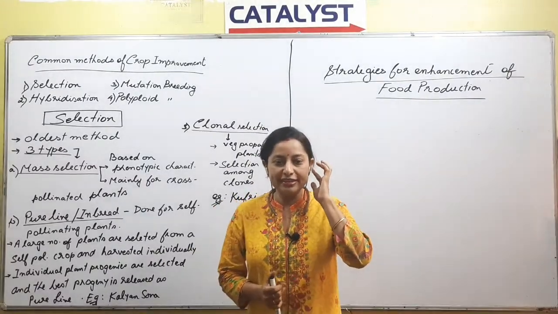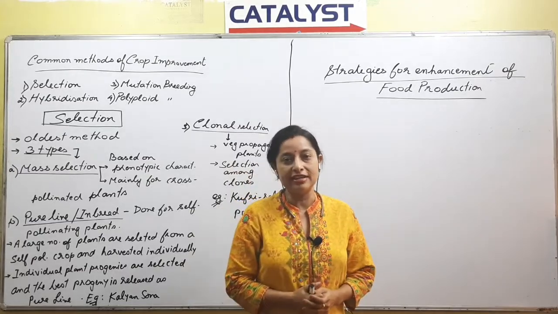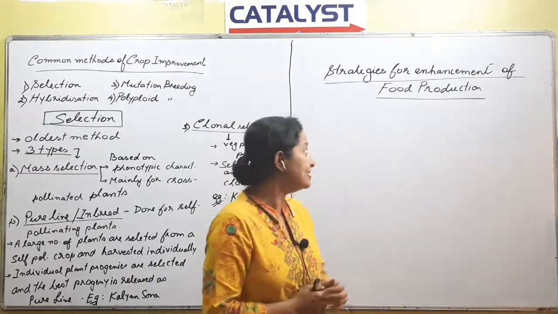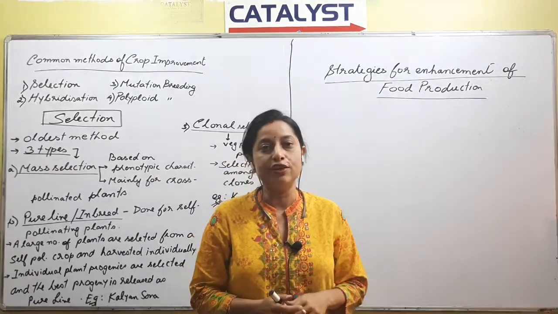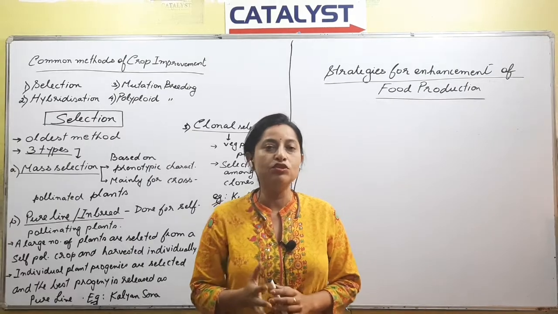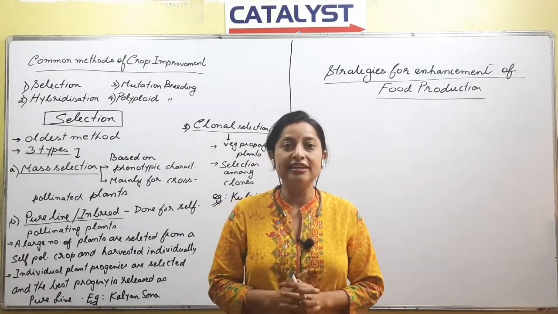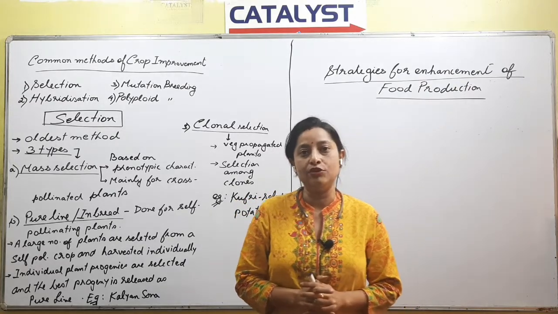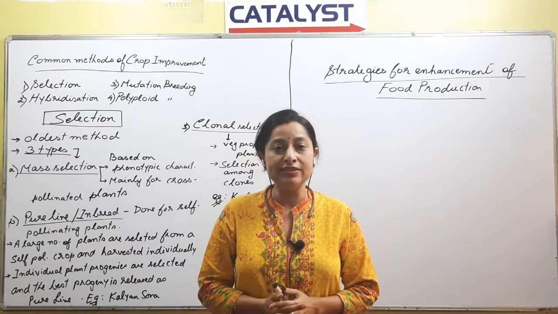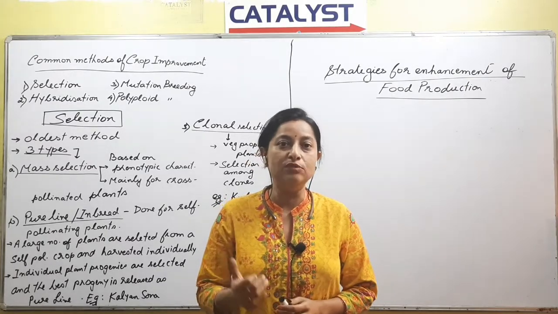So we are going to start a new chapter today. In the last class, we completed the first chapter, that is reproduction in organisms. The next chapter that we are going to start is strategies for enhancement of food production, right? In this chapter, what is most important from the entrance point of view? The most important thing is the chart that is given in your NCERT book. If you have gone through the chapter, you will see there is a chart called chart 9.1 and 9.2.